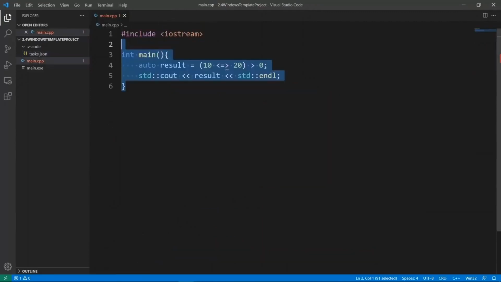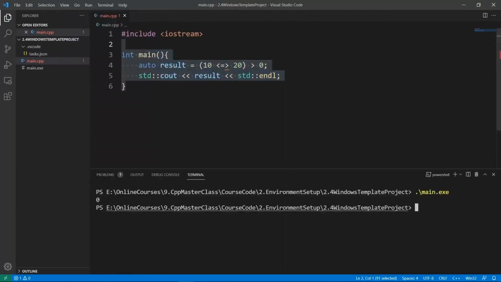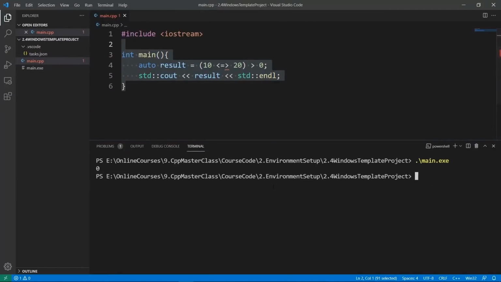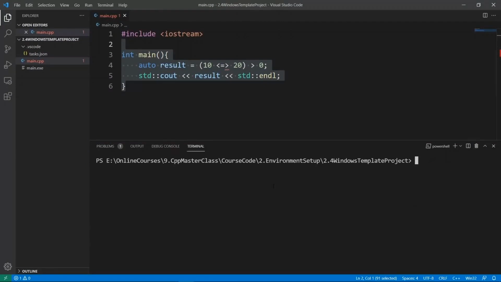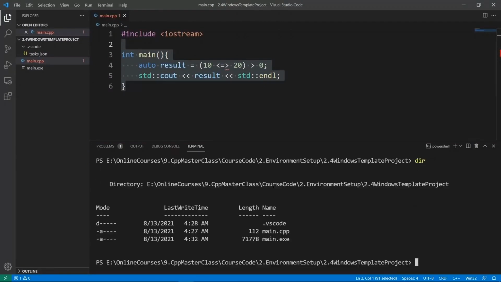I can close this. And I am going to bring my terminal by going to View and Terminal here. This is going to bring back my terminal that I had before. I am going to run the clear command and hit enter. And I am going to do dir to show the contents of my folder on Windows here. I want to remove the main.exe file from the terminal here. So what I am going to do is say rm and the name of the file I want to remove, main.exe. And if I hit enter, notice what is going to happen. The file is going to go away. I don't see it anymore here.